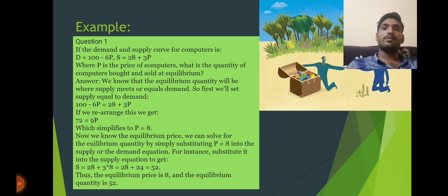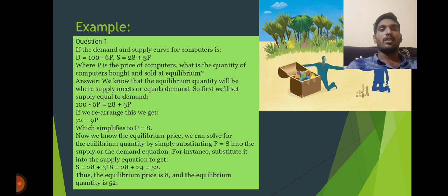Answer: we know that at equilibrium, demand equals supply. So 100 - 6P = 28 + 3P, where P is the price of the computer. So 72 = 9P. We are solving 100 - 28 = 72, and 3P + 6P = 9P. So the value of P is equal to 8.